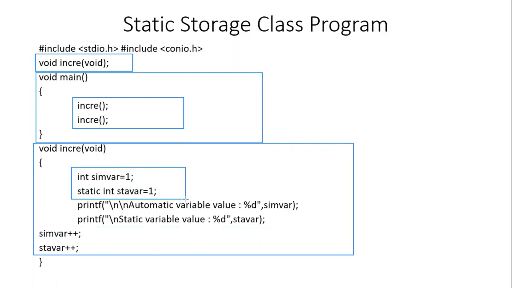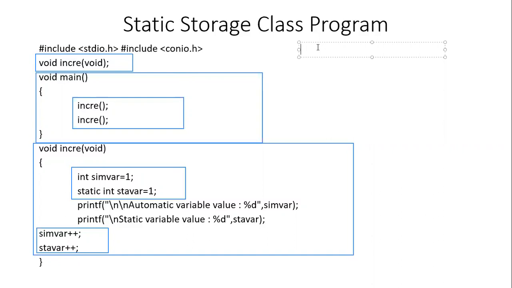What we display is the value of the automatic variable and the value of the static variable. After displaying the values, we have incremented the value of both these variables by 1. Now let's have a look at the output, how these values will pan out when we execute the program.